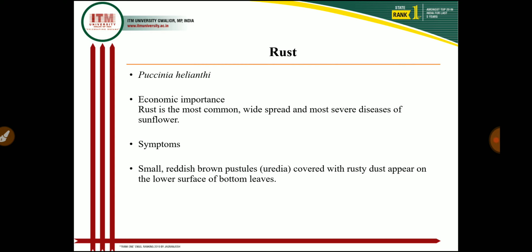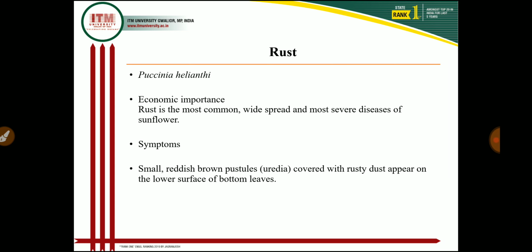And the pycnidial and aecial stages occur on volunteer crop grown during off season, and the uredospores are round or elliptical in shape and dark cinnamon brown in color, minutely echinulate. Then teliospores are elliptical or oblong, toothed, smooth walled, and chestnut brown in color with long colorless pedicels. So these are the characteristics of Puccinia helianthi.